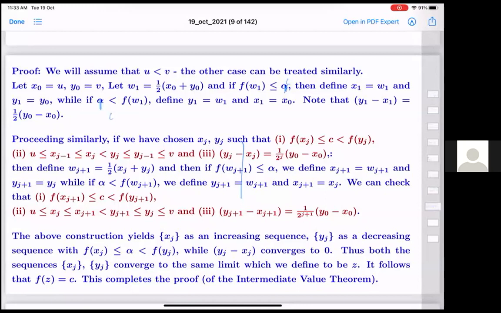Proceeding similarly, suppose you have chosen xj, yj such that f(xj) is less than or equal to c, less than f(yj), and xj is greater than or equal to xj minus 1, yj is less than or equal to yj minus 1, and their distance is at most 1 by 2 power j times y0 minus x0. Then we define wj plus 1 to be the midpoint, and again we bifurcate the same way. f(wj plus 1) is less than or equal to